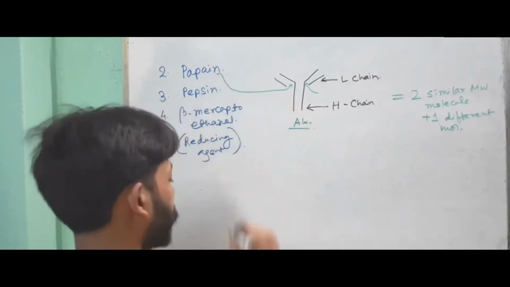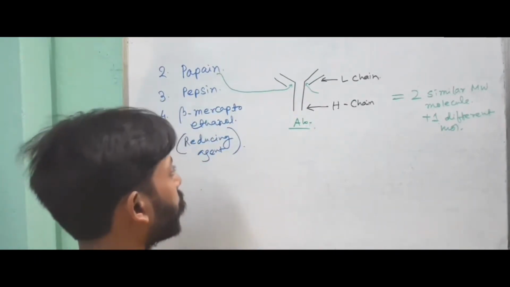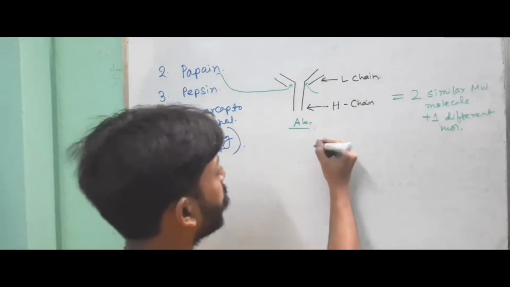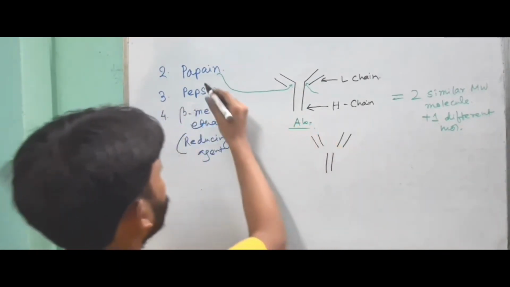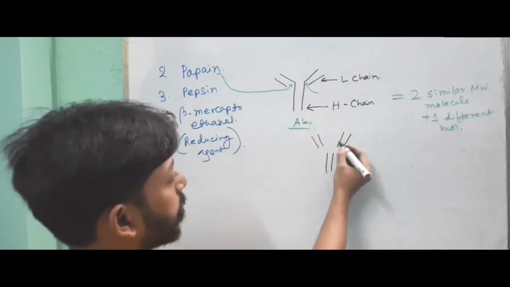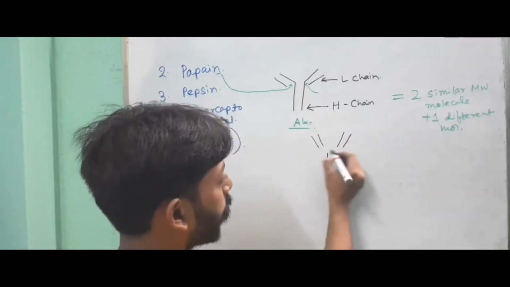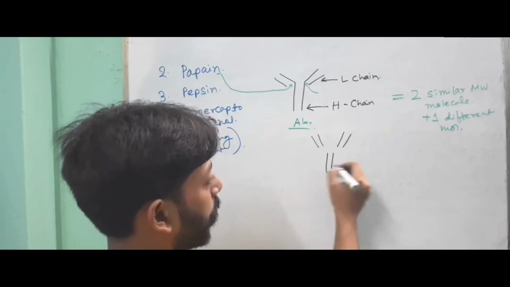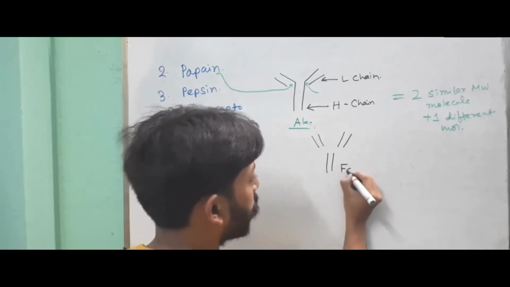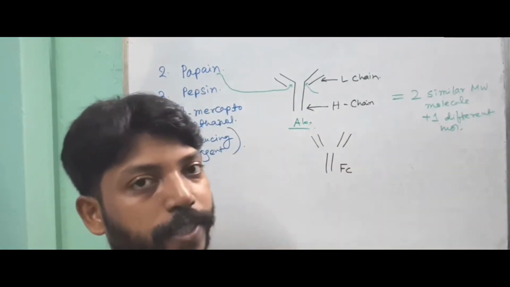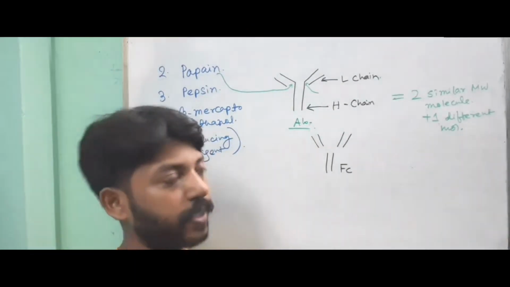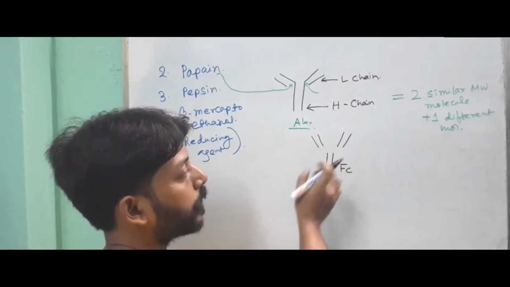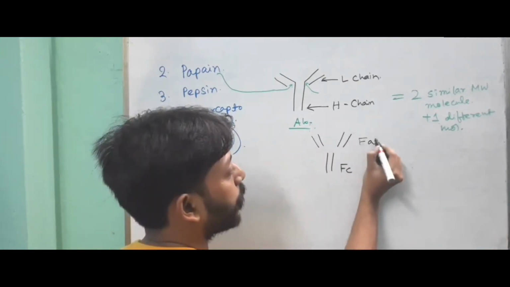So if we digest the antibody with papain, we will find three fragments: two with similar weight, and another called the Fc region, because this region can be easily or spontaneously crystallized. So this is called the Fc region, fragment crystallizable, and the other two regions are called the Fab region.